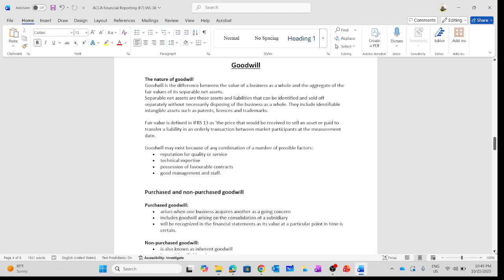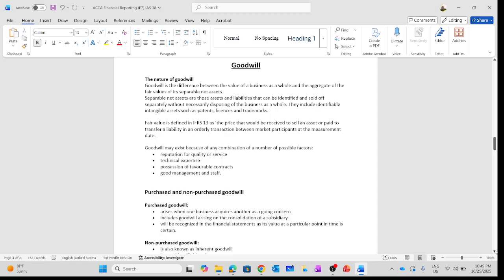For purchase goodwill, we are going to recognize it as an intangible asset in the financial statement. We are going to recognize it. Simple. That's all you need to know about purchase goodwill. We are going to recognize it.